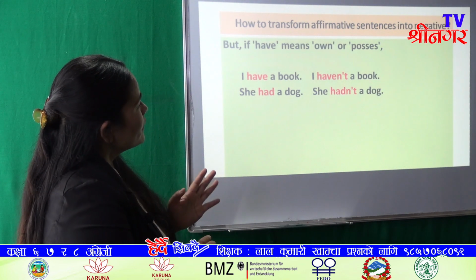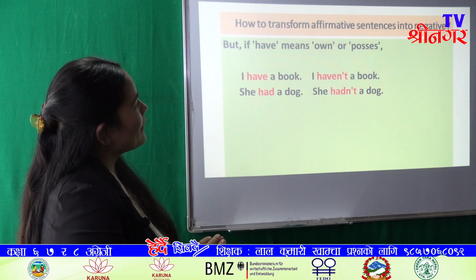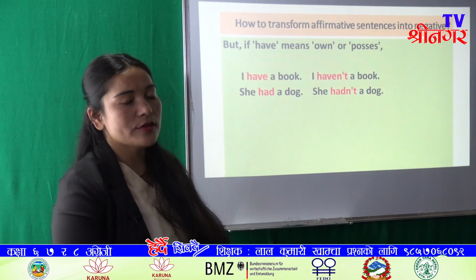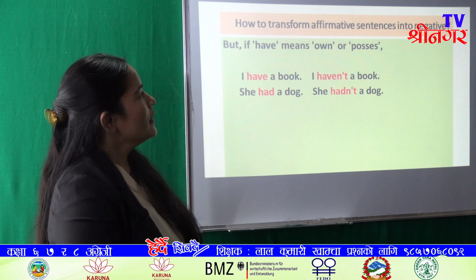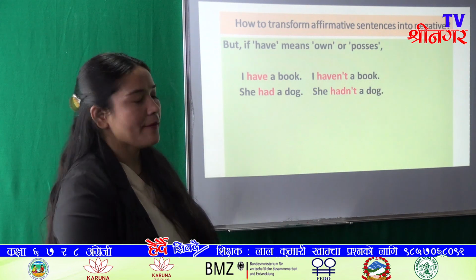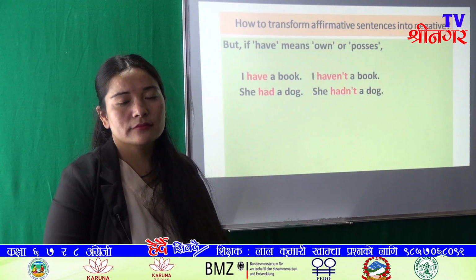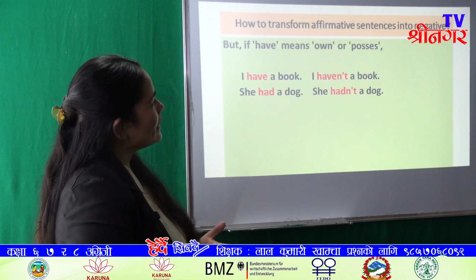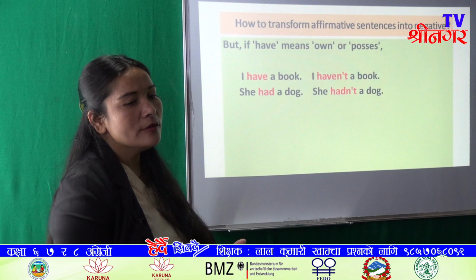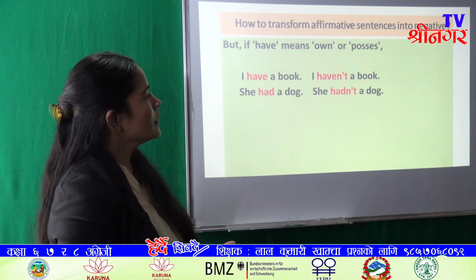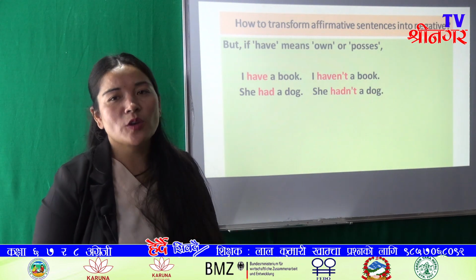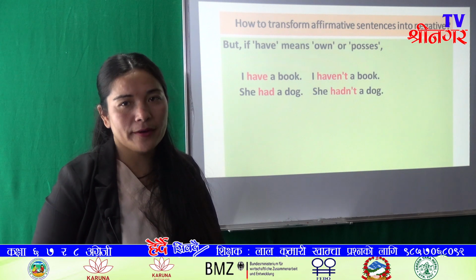Here, have means own or possess. Okay, here the meaning of have is own or possess, and if the meaning gives ownership or possession, we can directly add not to the have verb.